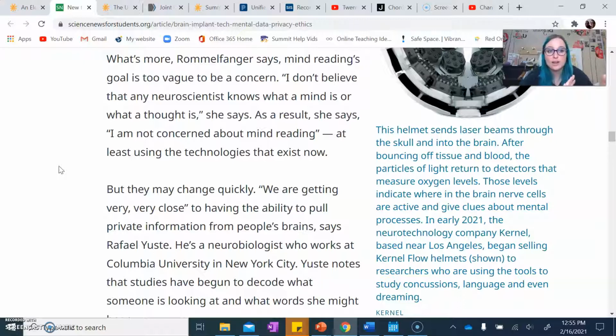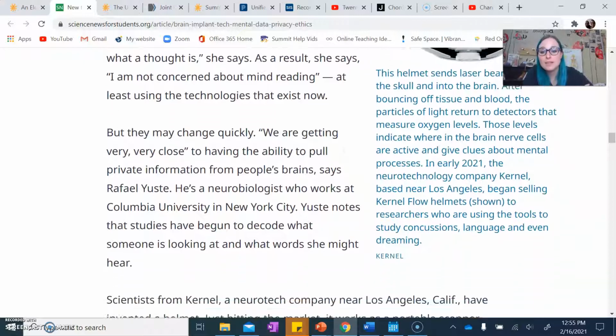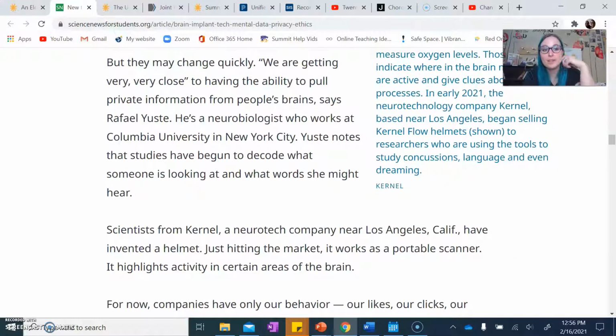So right now we're just talking about how people can use their brain to go ahead and have thoughts and actions translated, right, into either text on a computer or having a robotic arm move. What this scientist is talking about, Rummelfinger, she's saying that currently that's all someone's choice. So no one could go ahead and just get into your brain and access your thoughts without you allowing it. But that may change quickly. So she's talking about the technologies.